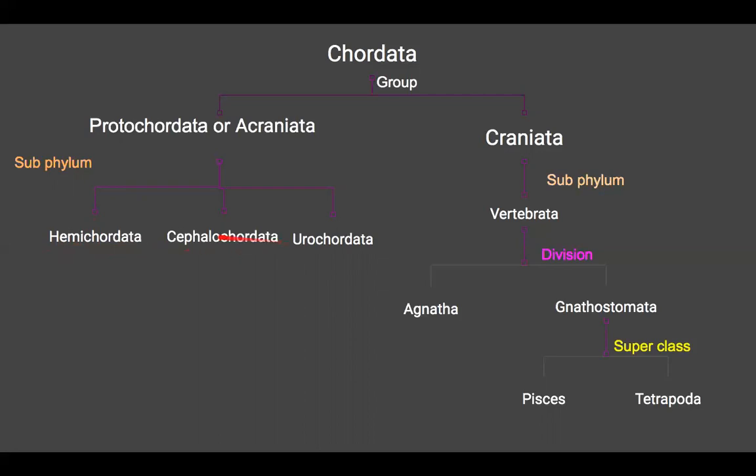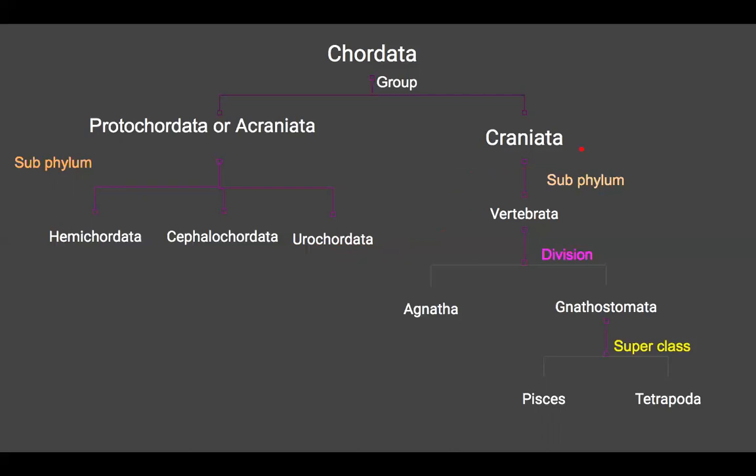In the case of Cephalochordata, the notochord runs up to the snout or the interior of the rostrum, throughout the full length of the body. So such types of protochordates or primitive chordates are known as Cephalochordata. And uro means posterior. The prefix uro is always related to something posterior. So Urochordata is a subphylum which includes the animals that have the notochord in the larval stages in the posterior or the tail region.